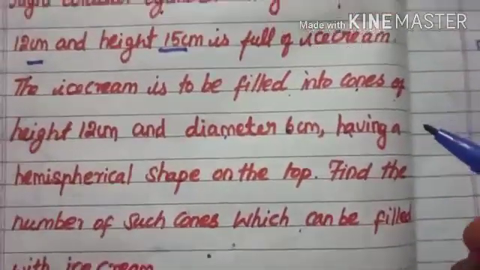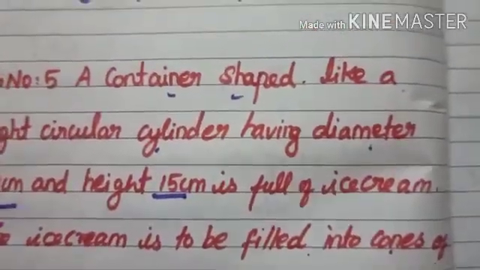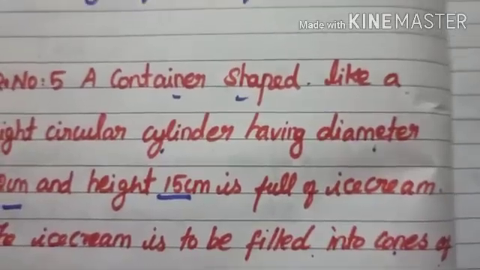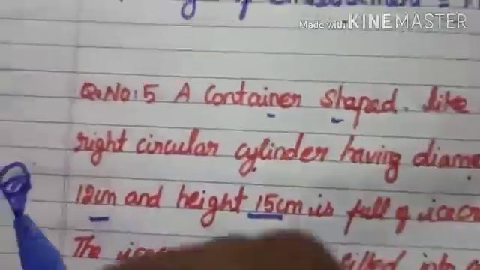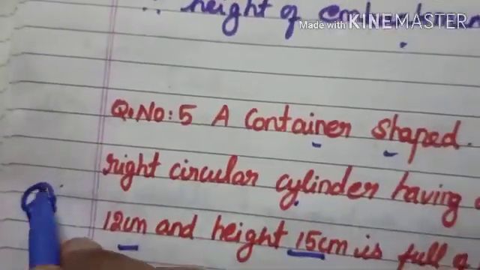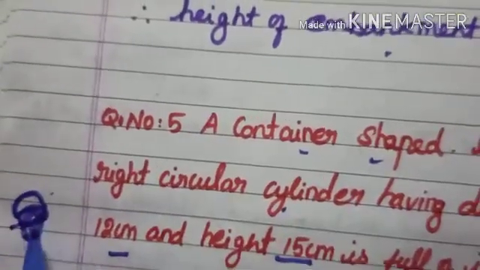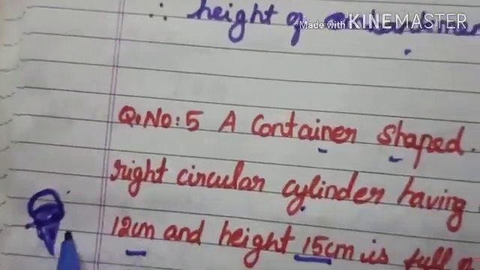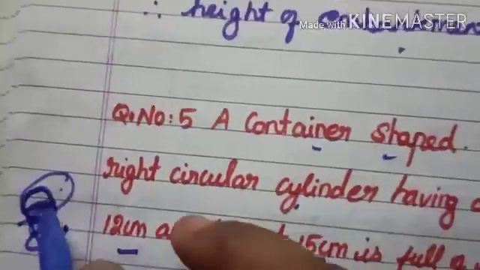So you can see, we don't know. You can take, for example, 1 kg of ice cream. 1 kg of ice cream means we don't consider only the cone, because ice cream is also contained in the hemispherical shape. So you take the volume of a cone and also the volume of a hemisphere. Here also it is a combined figure.